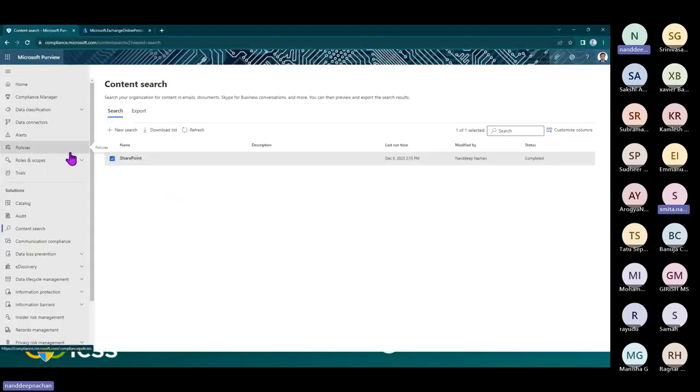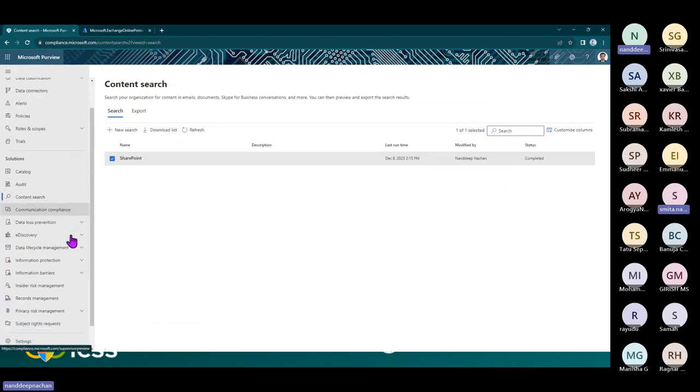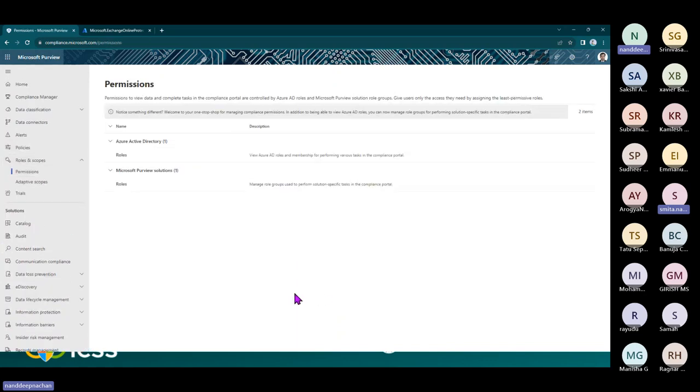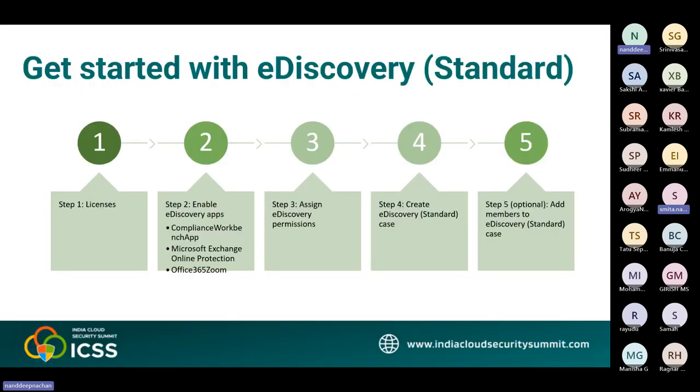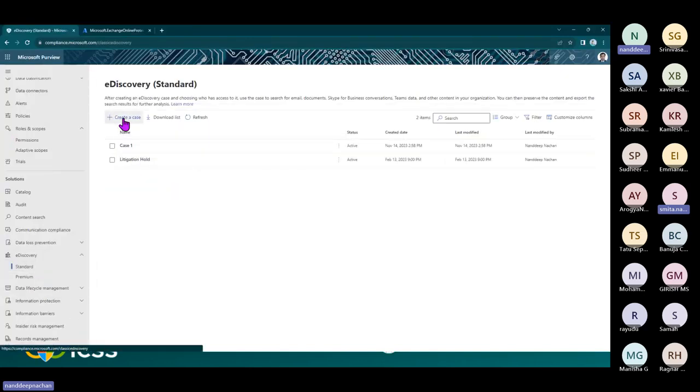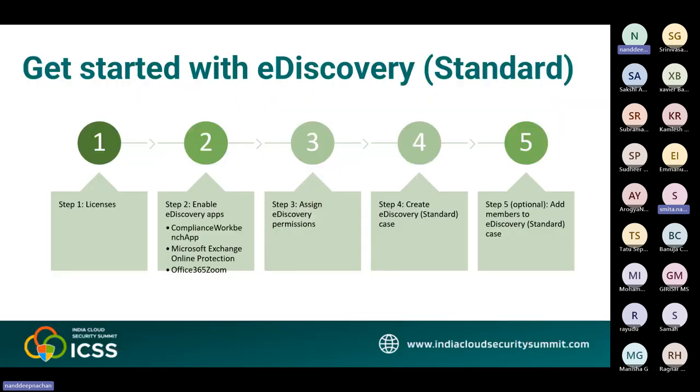Step 4 is to create an eDiscovery standard case. The next step is to create a case and start using eDiscovery standard. For that, open the compliance portal, and in the left navigation pane select show all, then select eDiscovery. On the eDiscovery standard page, select create a case. On the new case page, give the required case name, type any optional descriptions or details, and then select save to create the case.